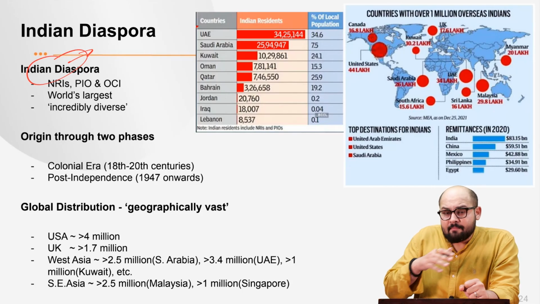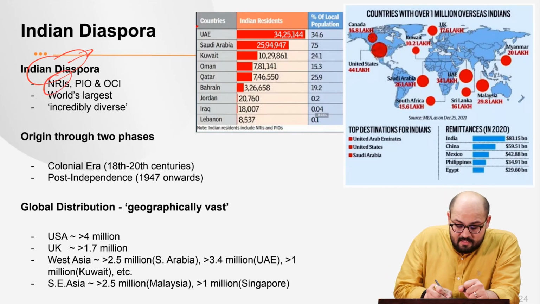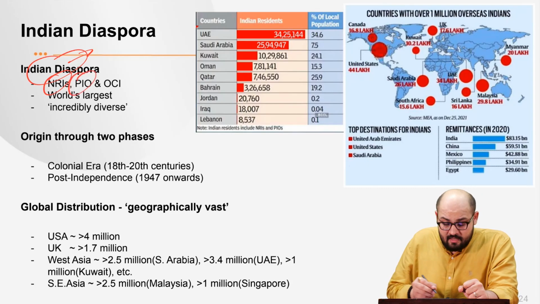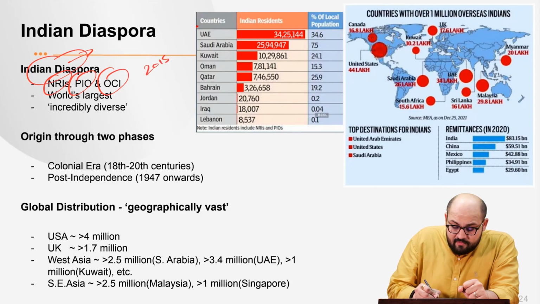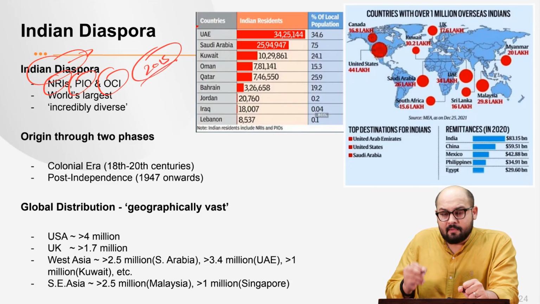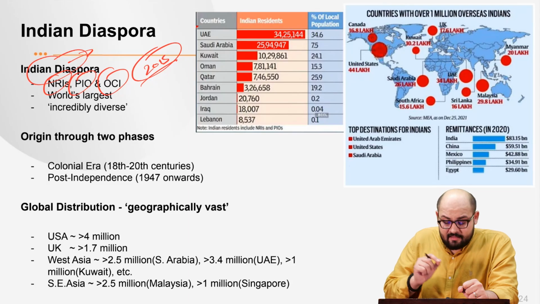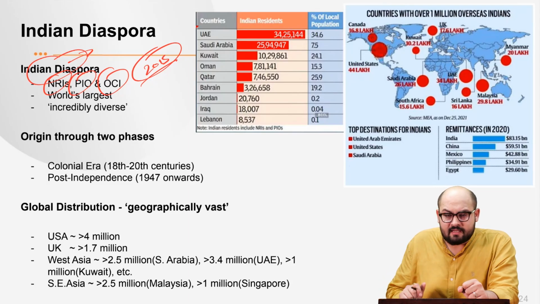Now it can be classified in three ways. First is the non-resident Indians. The second is the persons of Indian origin. The third is the overseas citizens of India. It was in the year 2015 that the government of India merged the PIO card holders and the OCI card holders into one single category.